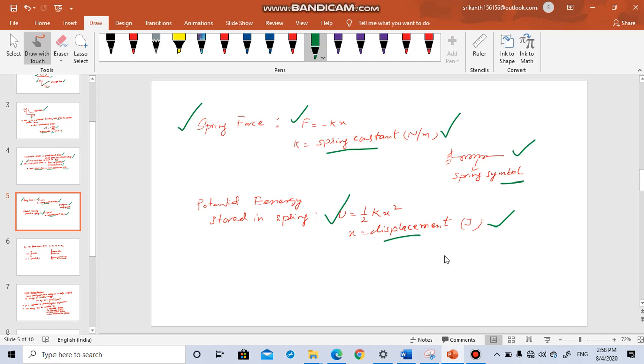Work done and energy are two sides of the same coin. Whatever work is done by the system is stored as energy in the system. Depending upon the context, we talk about energy or work. Energy is the capacity to do work, and whatever work is done is stored as energy.